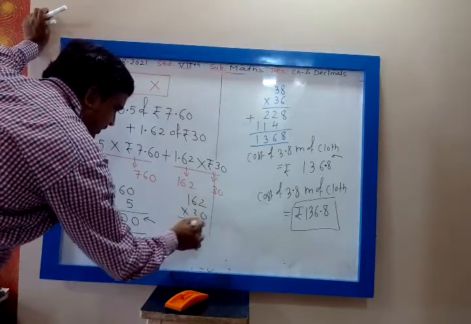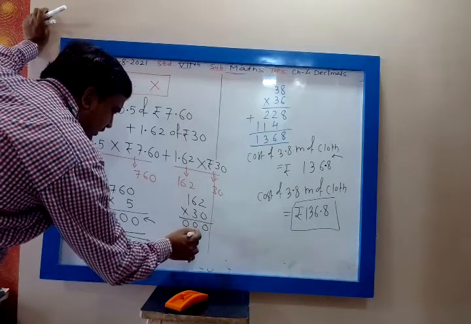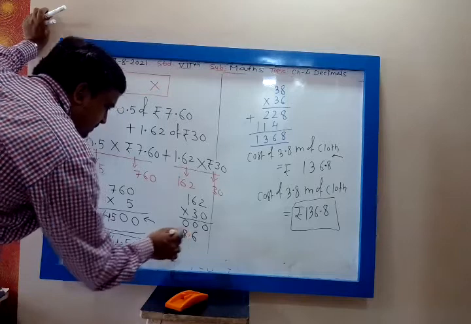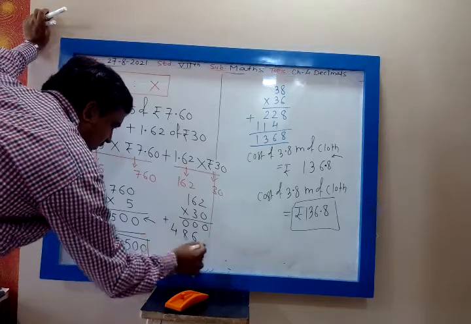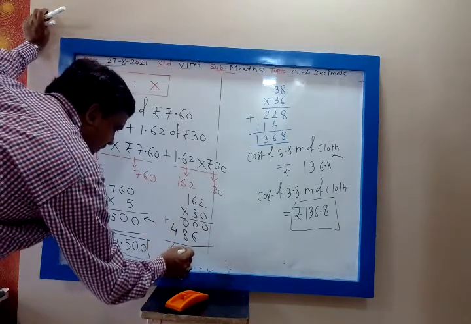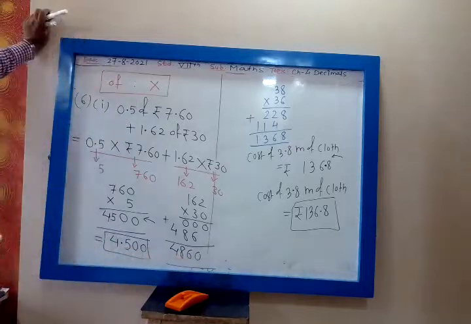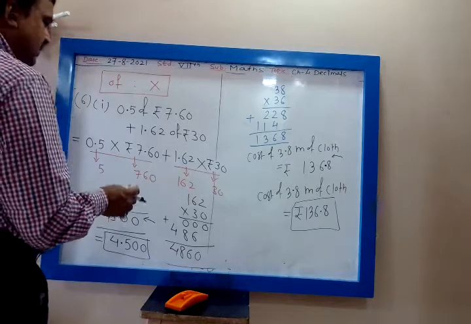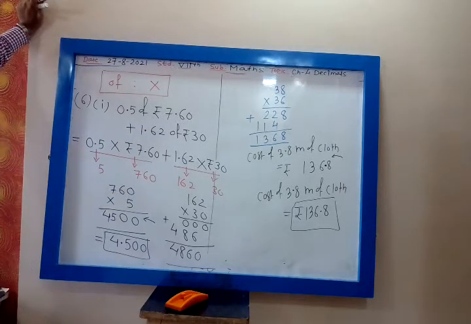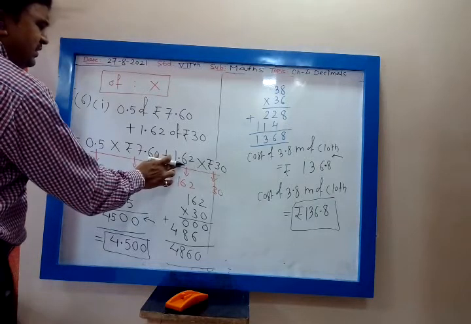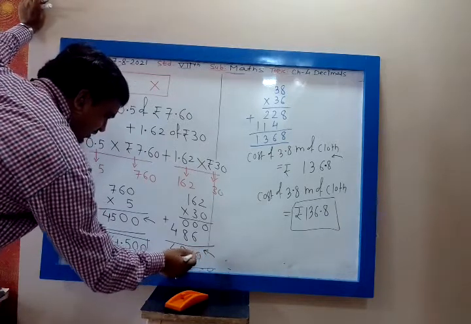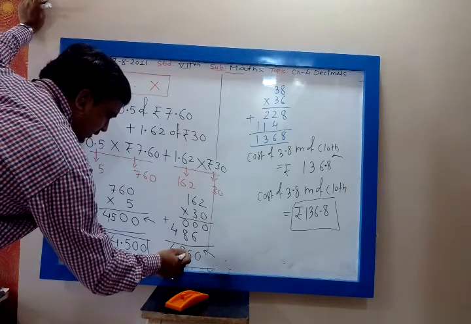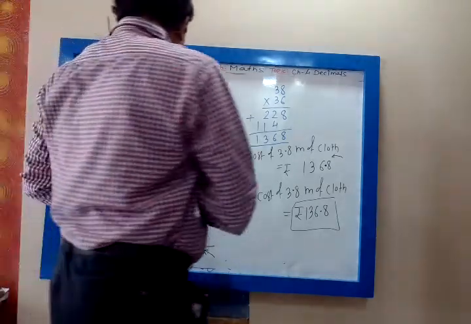What about this? 162 into 30. Multiply. 0, 0, 0. 3 2s are 6. 3 6s are 18. 3 1s are 3 plus 1, 4. That will be 4860. But you have to place the decimal after how many places? Not 4 digits, my dear. 2 digits. So 1, 2. Place the decimal. 48.60. Okay.